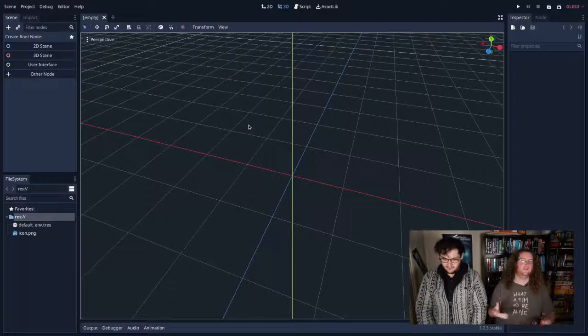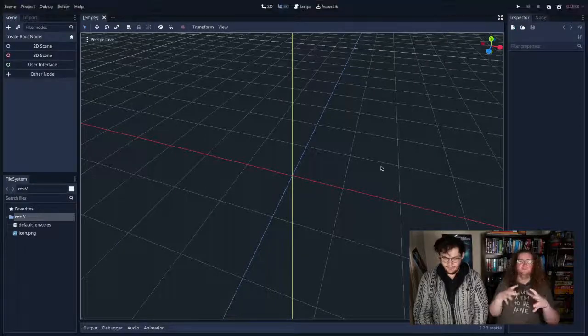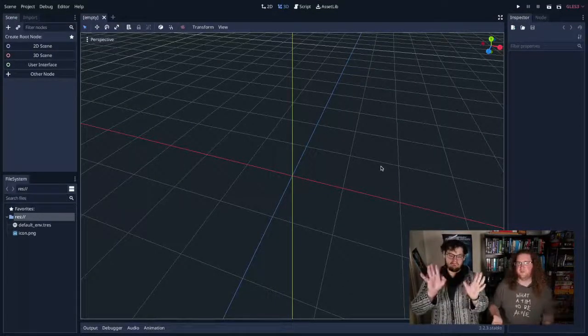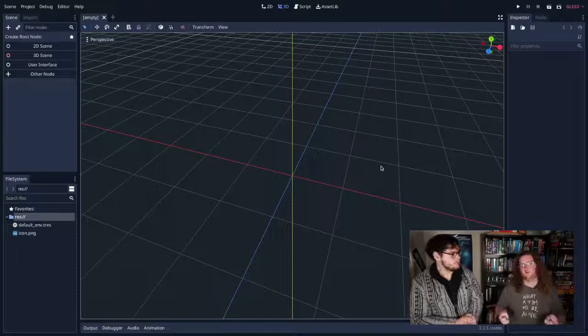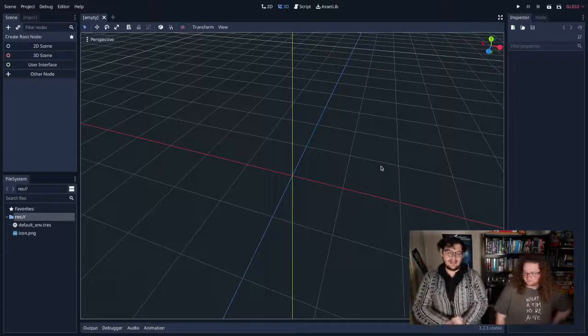You then drag in the gameplay elements themselves. You'll have to actually code them, which Paris will do in a moment. But you've got sort of this open world that you can do things in. You no longer start with code. You start with the world and add the code into it. So we're going to make a quick little 3D game in Godot for you today.